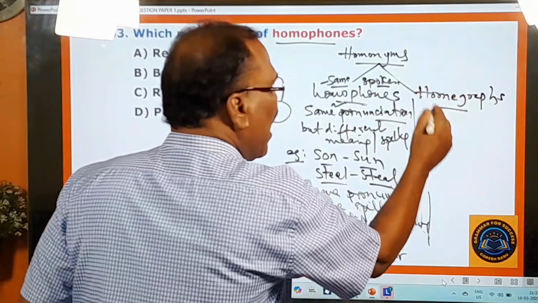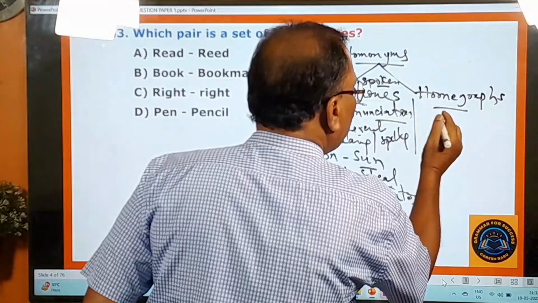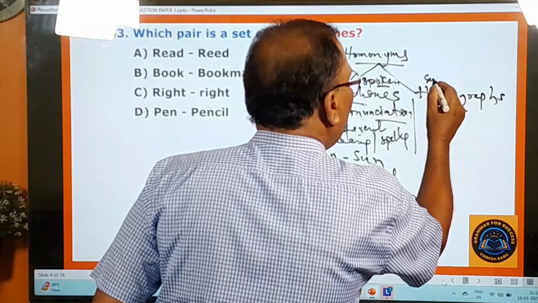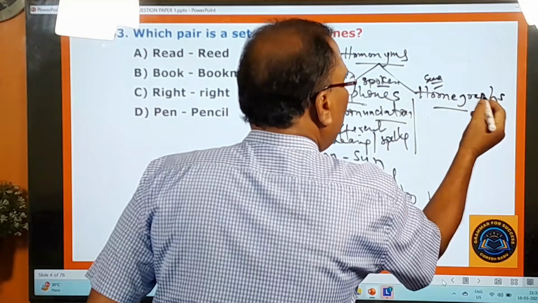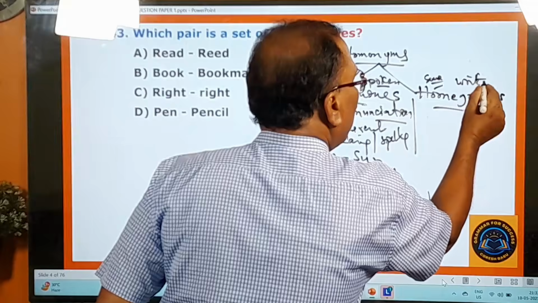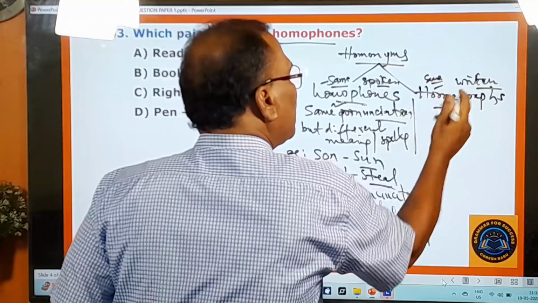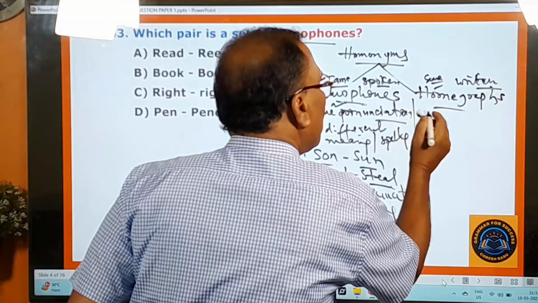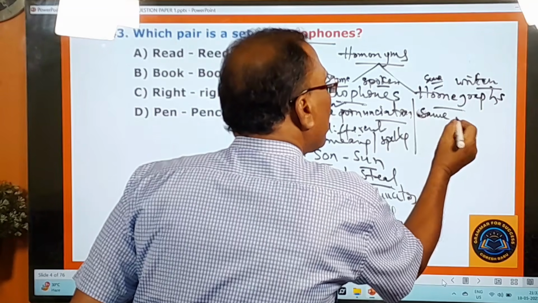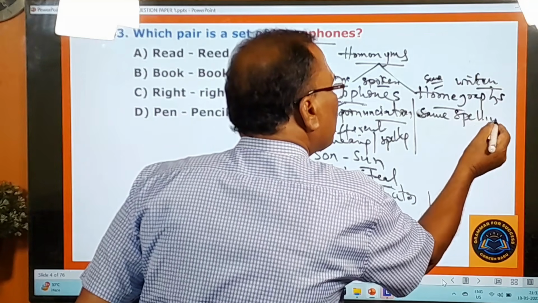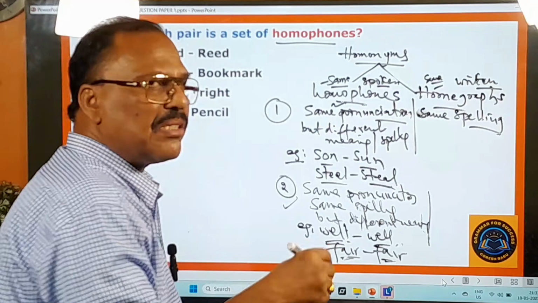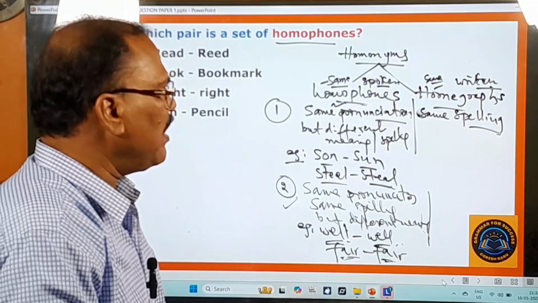And here homographs are also there. What are these homographs? Homo means same, already I have told you. And graph means written, like telegraph. Homograph means same written, that is, same spelling. You are writing the words in the same way, maintaining the same spelling.